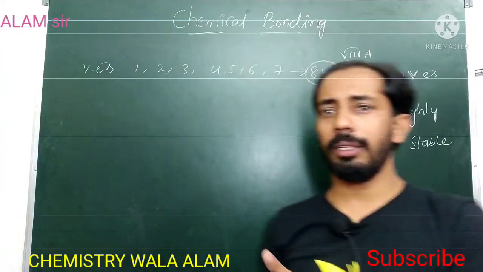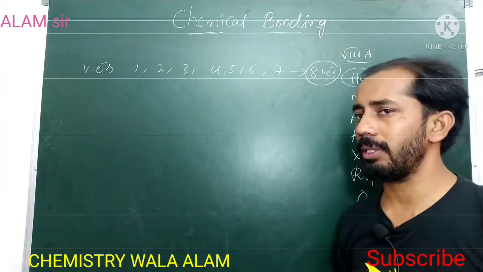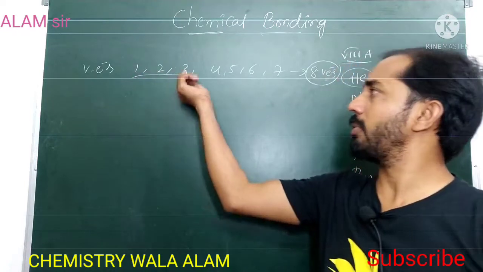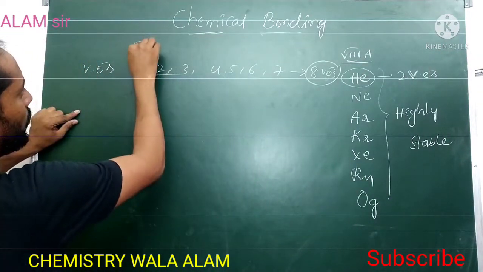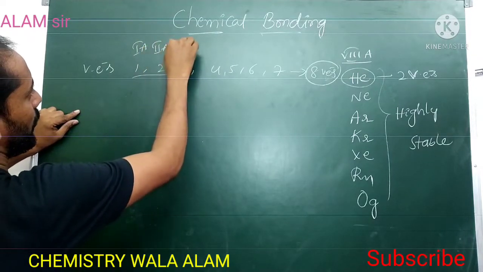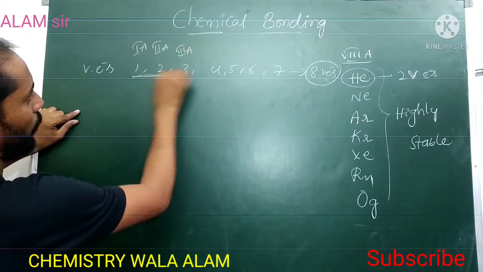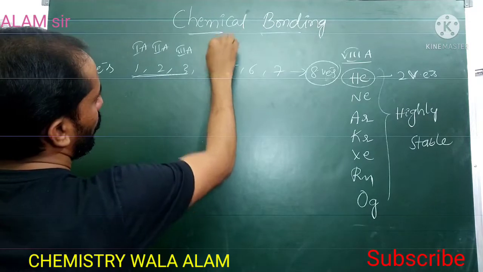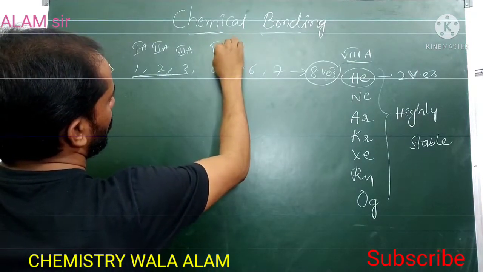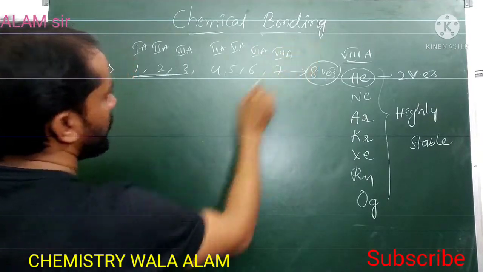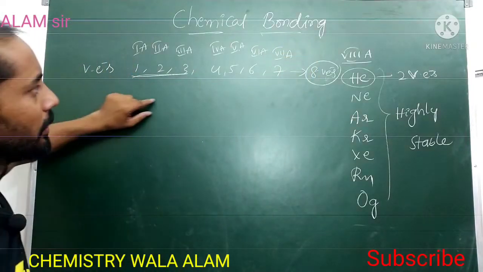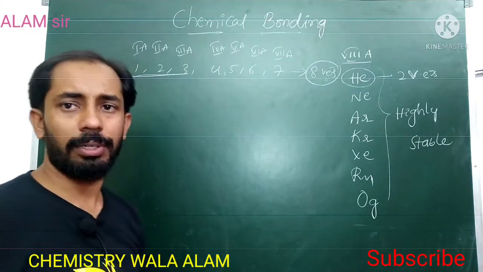In order to get the nearest noble gas electronic configuration, some elements lose electrons and some gain electrons. The 1A, 2A and 3A group elements lose electrons. Next are the 4A, 5A, 6A and 7A group elements, with valence electrons 1, 2, 3, 4, 5, 6, 7 respectively.